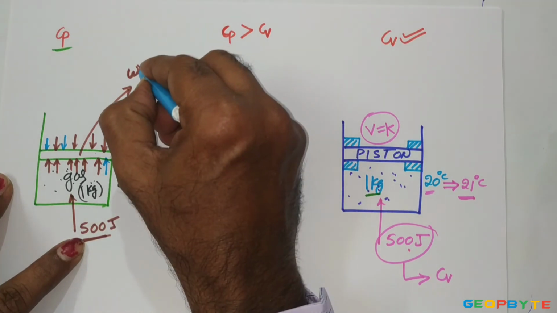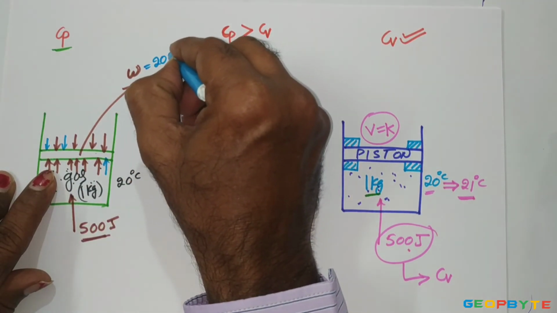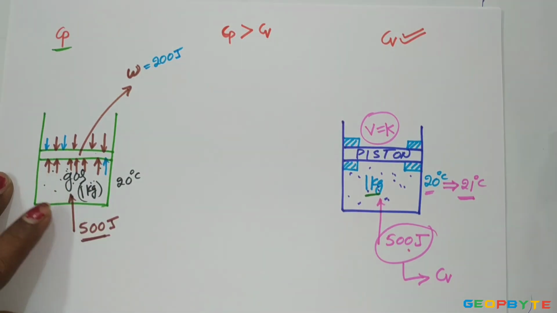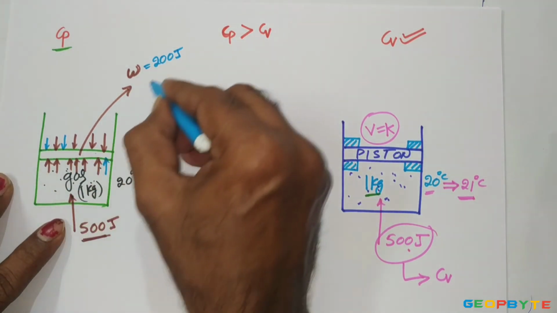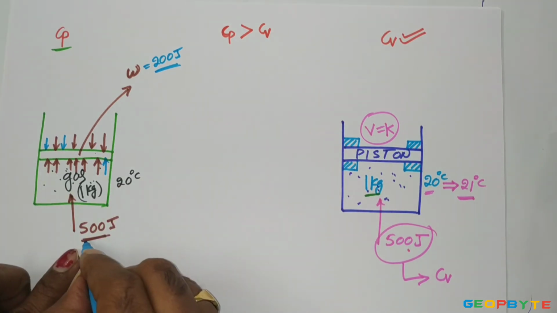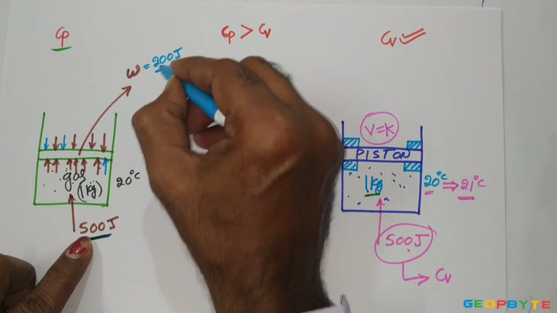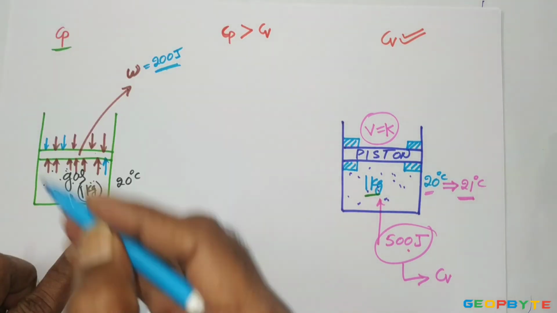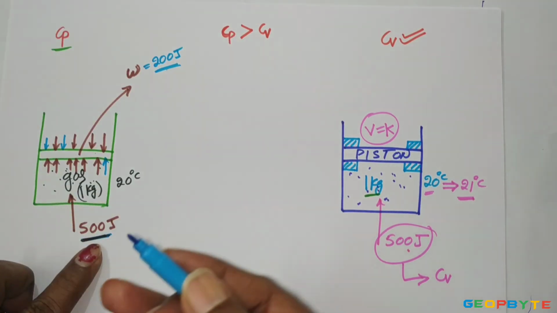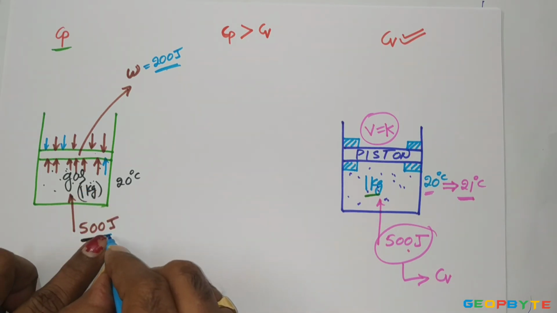Assume the energy which is causing the lifting of the piston is 200 joules. That means among the 500 joules of energy, 200 joules of energy is wasted for lifting the piston. Then the remaining energy which is causing the increase in temperature is 300 joules only.